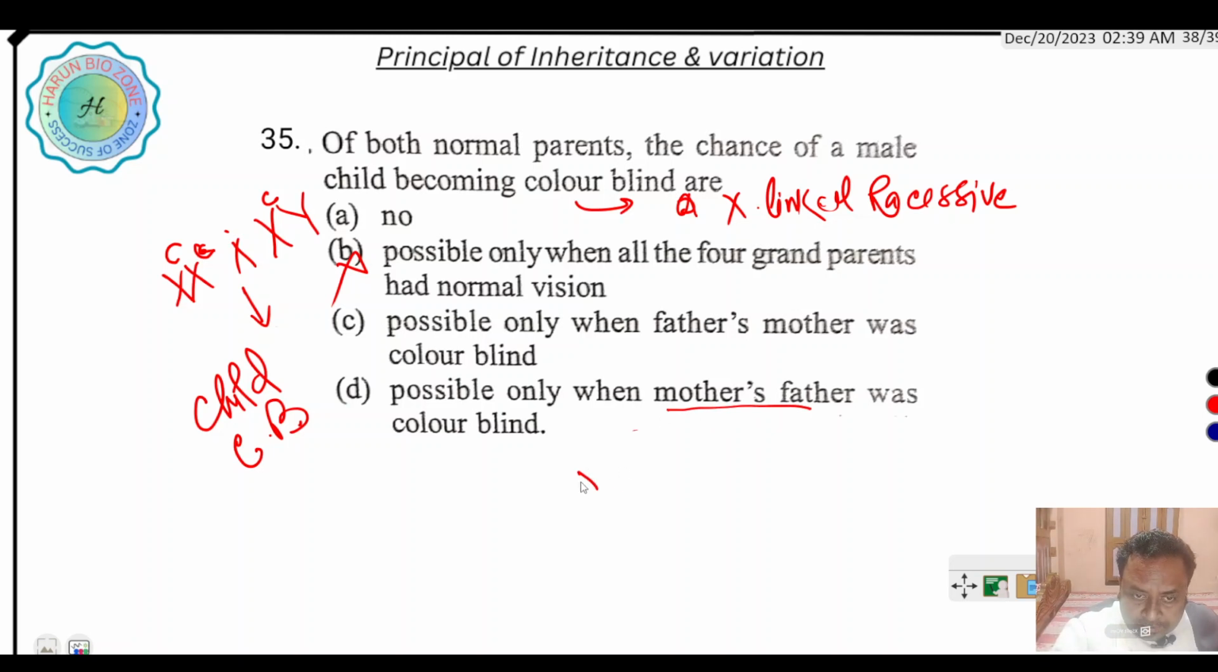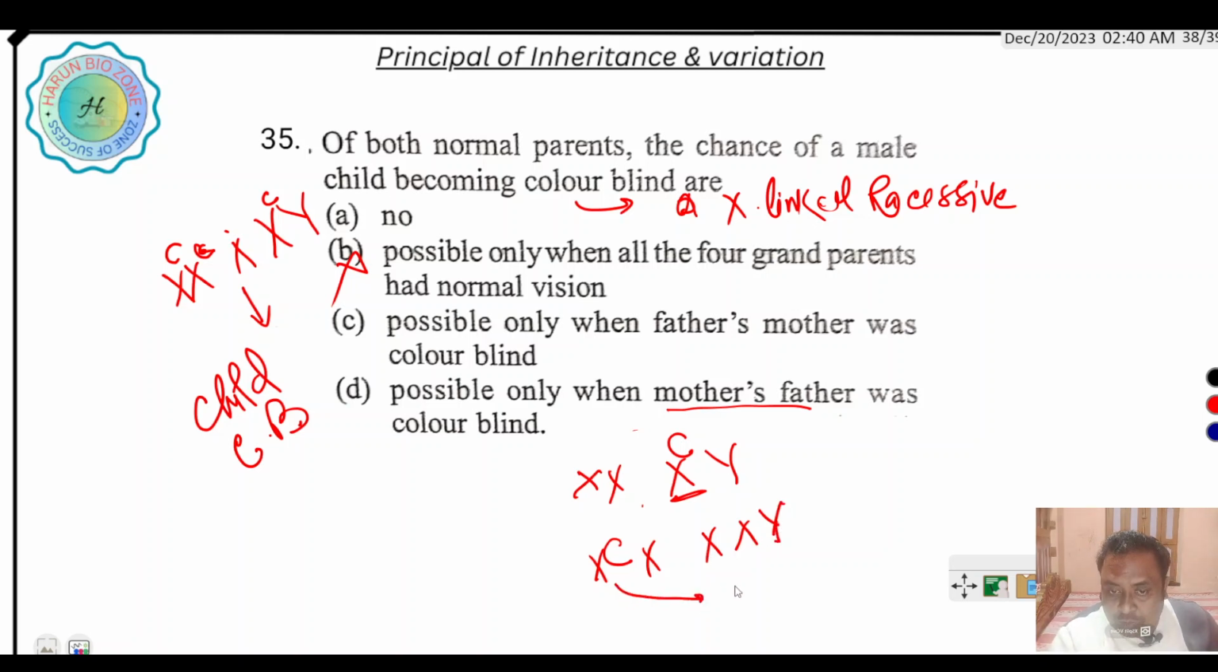Suppose XX and XY. If mother's father is colorblind, this X chromosome goes to the daughter, so the daughter becomes a carrier. Then if the daughter marries a normal man, this X chromosome comes to the sons and they are affected. So it is possible when mother's father was colorblind.